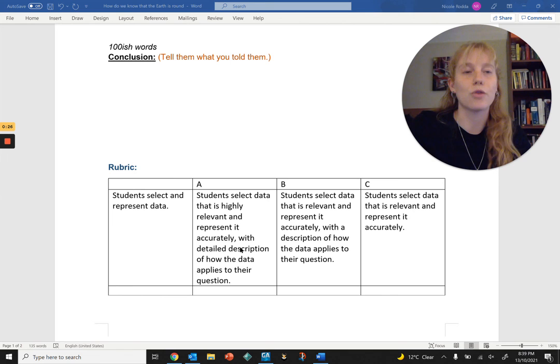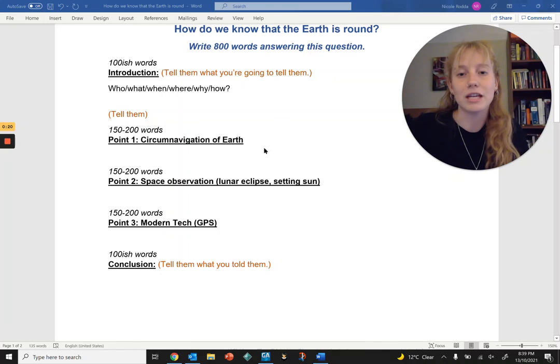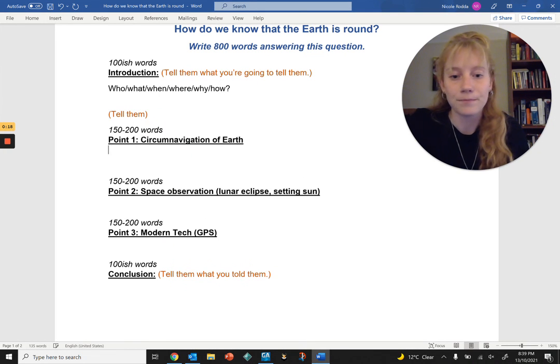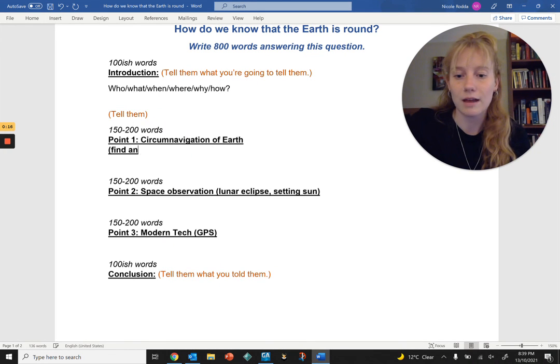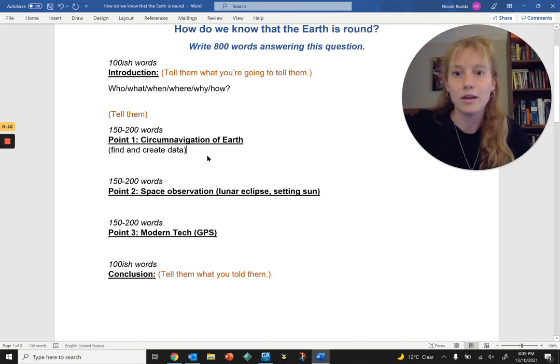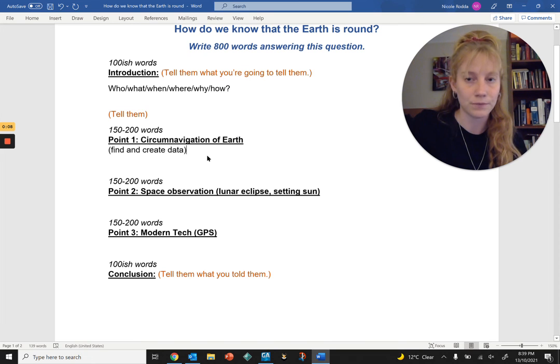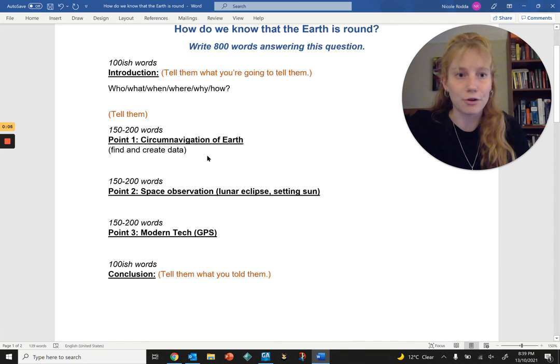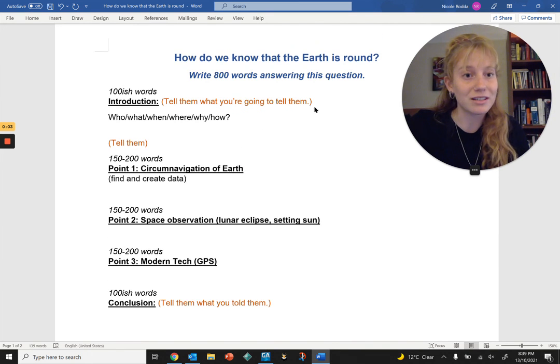And so my plan is then to include data somewhere in my essay because I really want to hit that criteria. What I'm actually going to do is say here, find and create data. And I know that in this section, it's part of my plan to address this criteria. So now I've got a good plan and I can actually start researching.